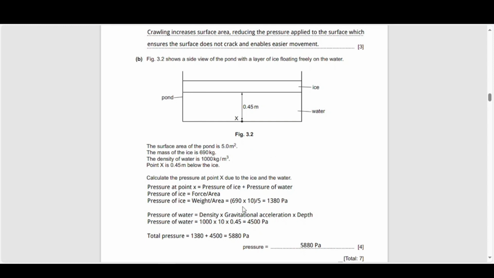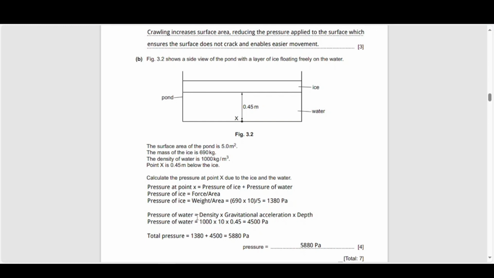So the weight is 690 multiplied by 10. Actually, it should be 9.81 because we are dealing with a 2023 paper, but I have multiplied it by 10. My answer is not going to be too far off, but just something to be wary of. And I've divided it by the surface area, which is 5 meters squared. It's an SI unit, so I don't have to do any conversion. And that gives me a pressure due to ice of 1,380 pascals.